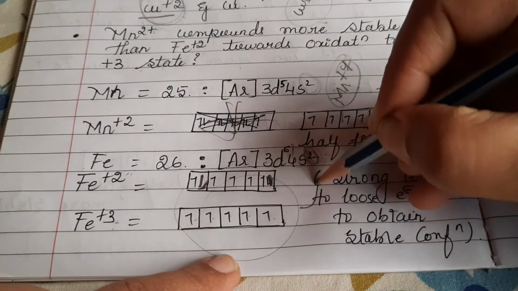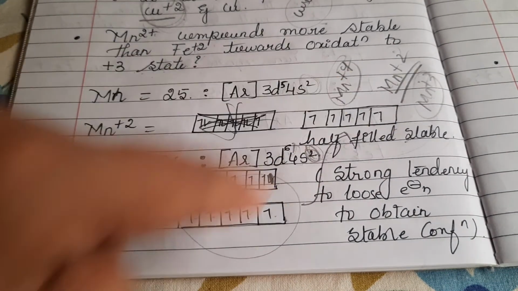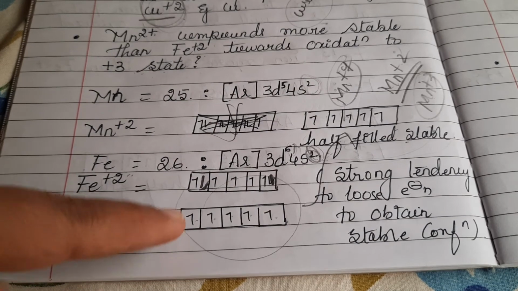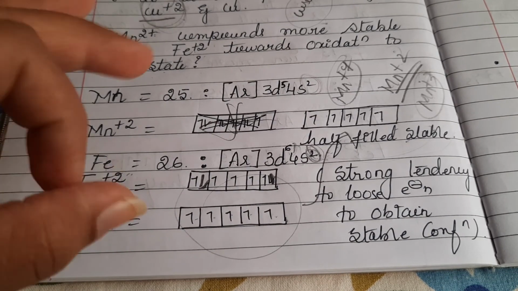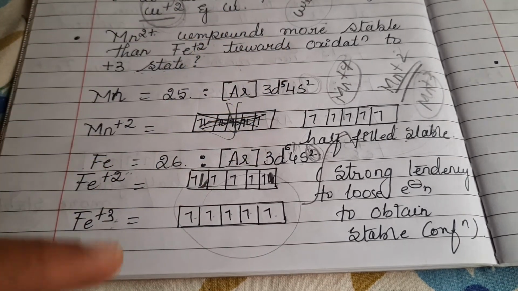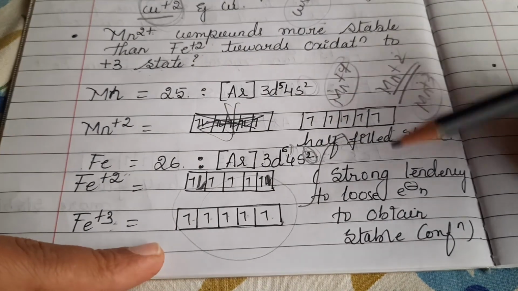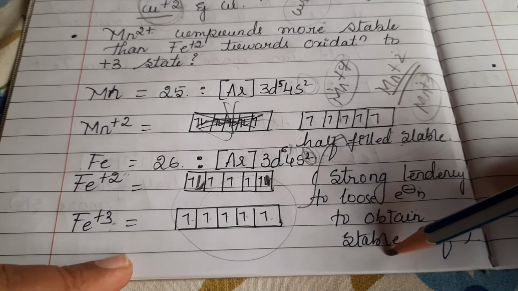It is the same as that of Mn plus 2. It looks like Mn plus 2, right? When elements show half filled configuration or completely filled configuration, they are considered to be super stable configurations. So there is a strong tendency to lose the electron to obtain the stable configuration.